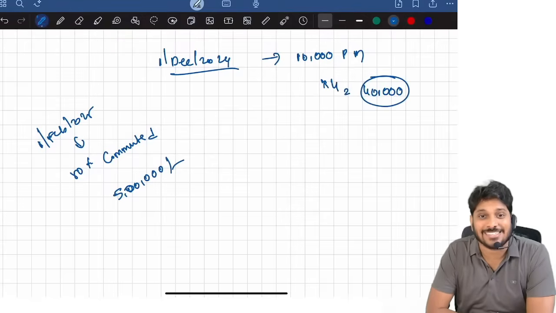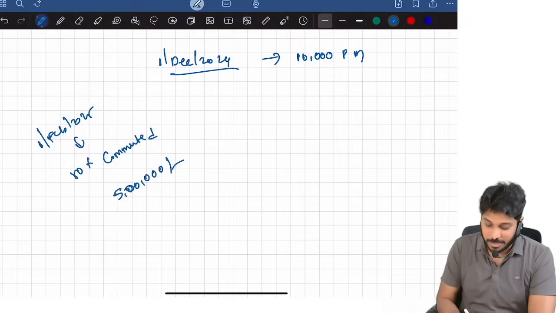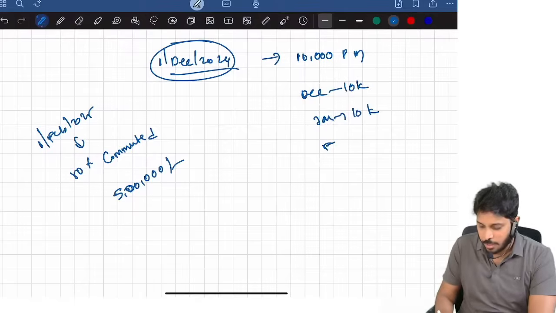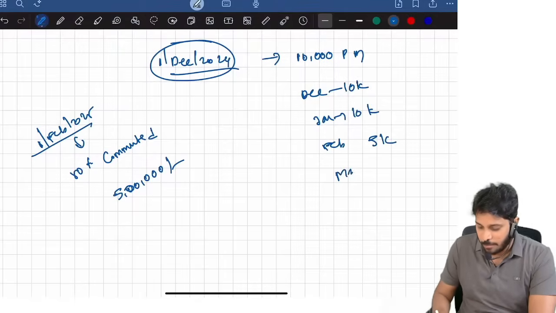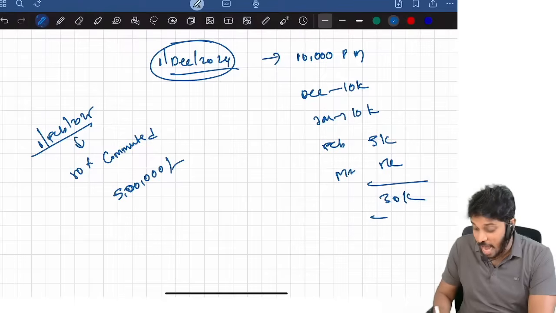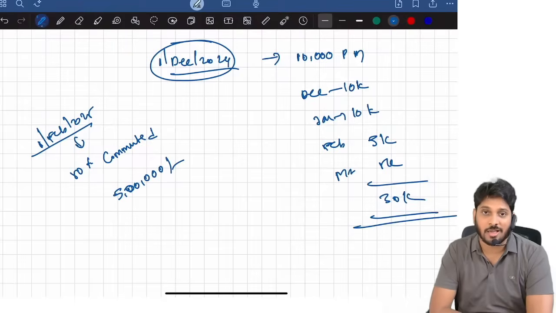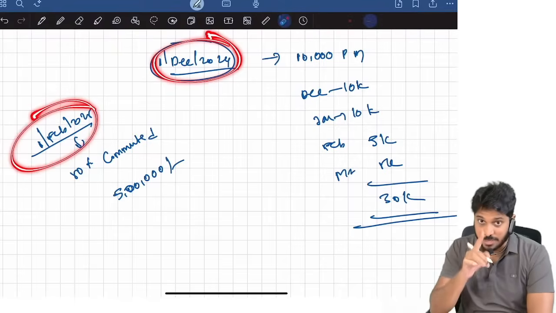Wrong answer. When he retired, pension is 10,000 per month, December 10,000, January 10,000, but from February 1st, he commuted 50%, so he will only get 5,000, March month 5,000. So total uncommuted pension he will receive in that financial year is 30,000 only. Be careful. Retirement date when, commutation date when, be careful.